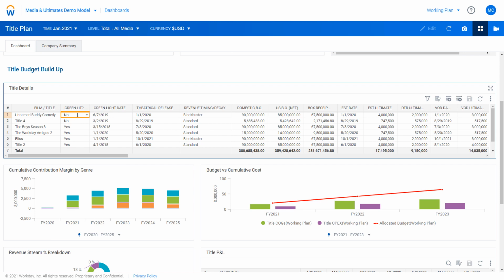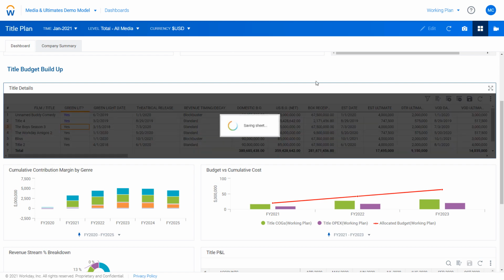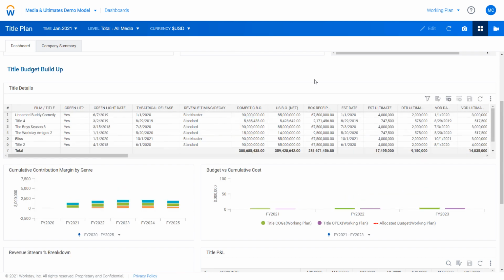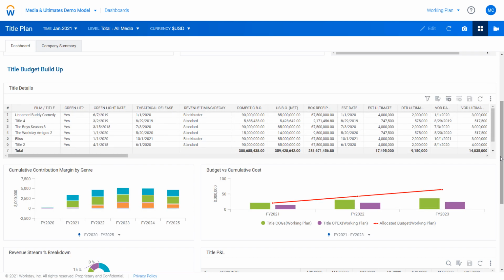As a user, I can come in here and quickly model out greenlighting assumptions, pull titles into or maybe push them out of the forecast. I'll quickly hit save here and we can see the real-time impact to the P&L and our overall financial forecast by bringing those two titles in.